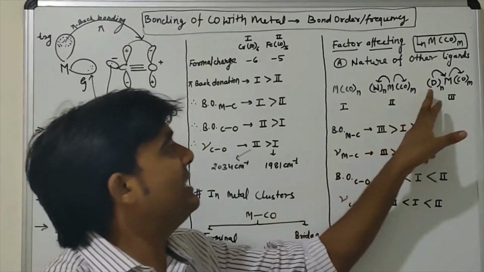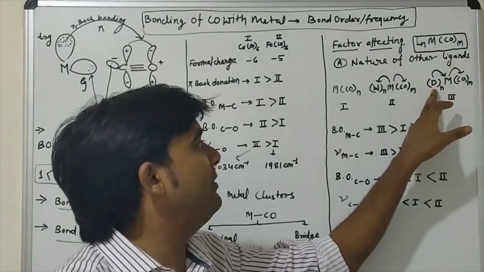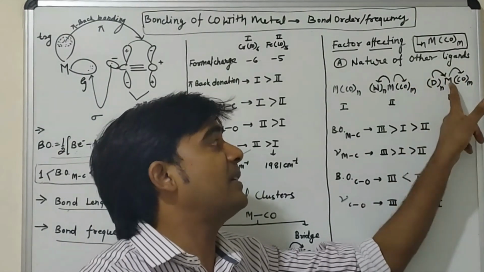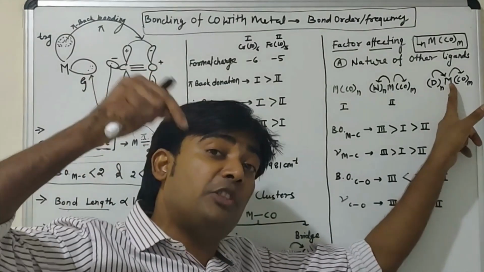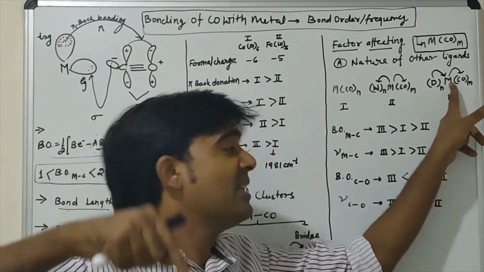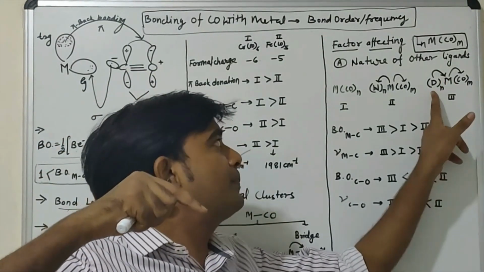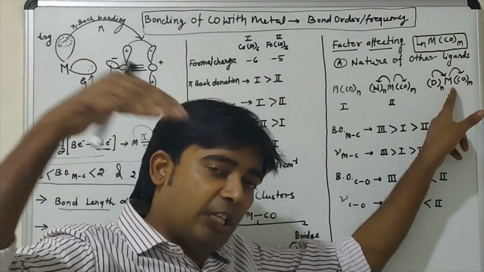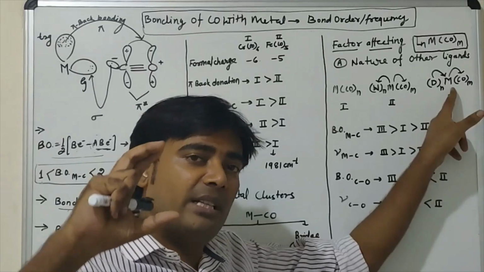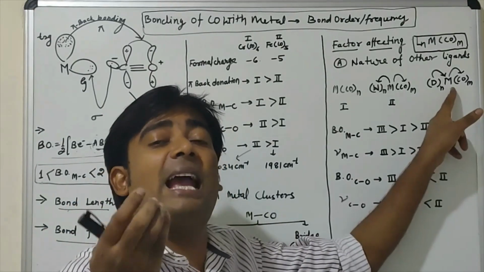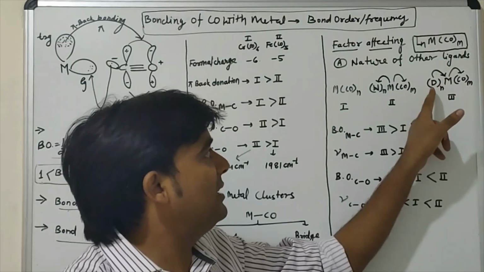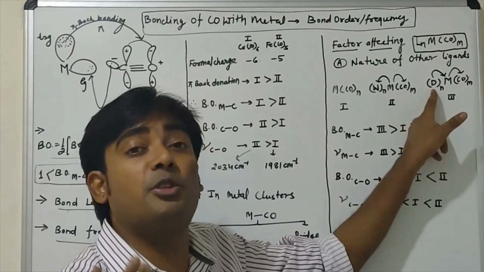Okay, another case is an electron donating group. If it is an electron donating group, then this group will transfer some electron density into the T2G orbital of the metal. Then the T2G orbital will have a higher electron density due to the incoming electron density from the donating group.